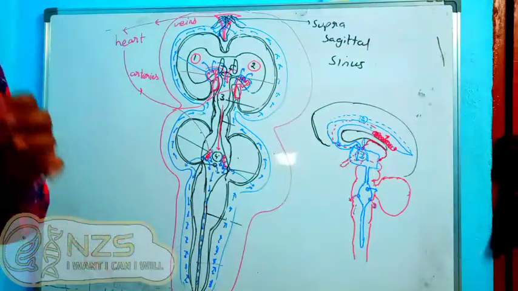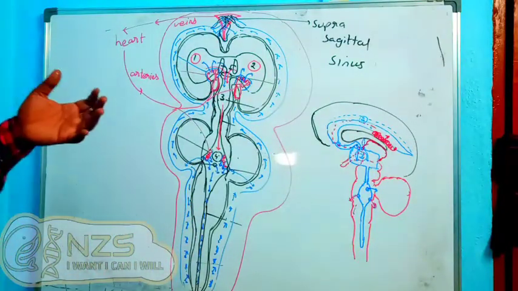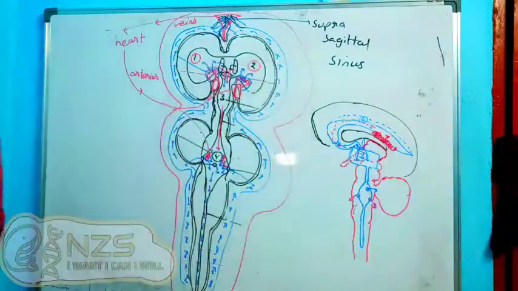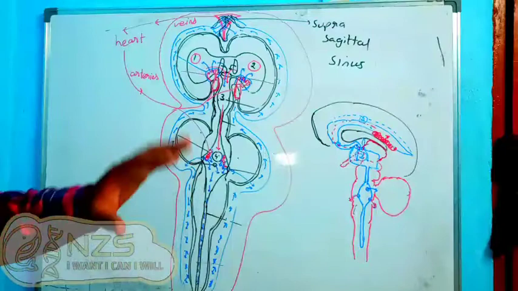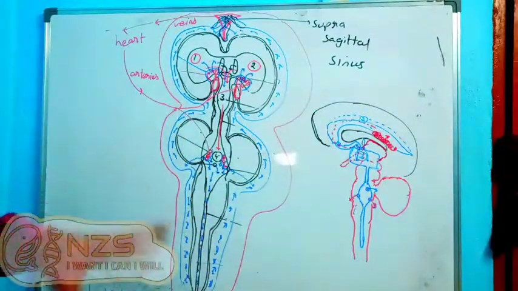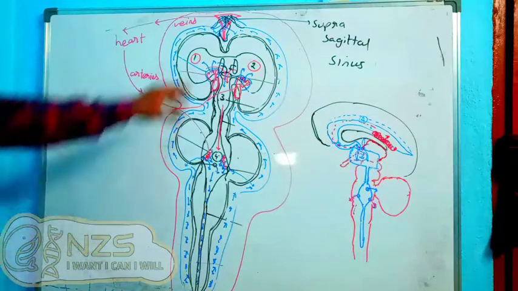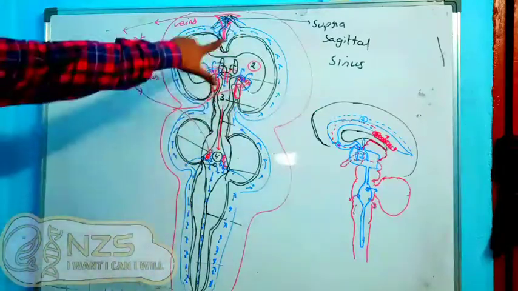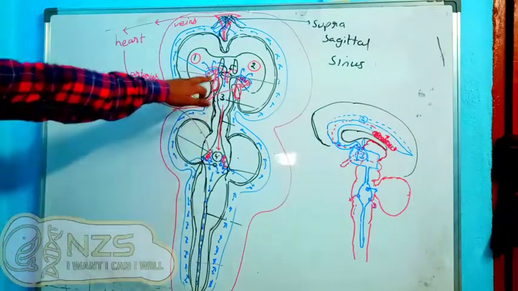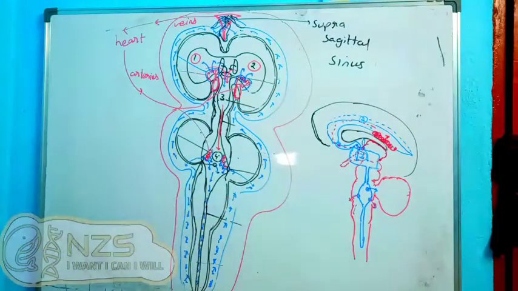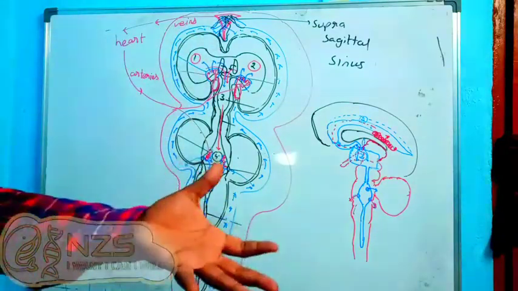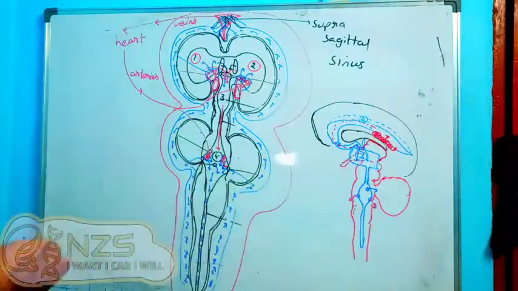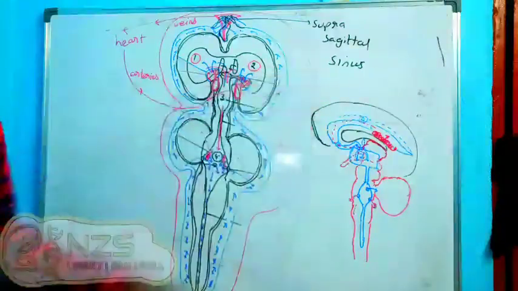Simple thing. CSF is just a nutrient carrier, so nutrients should be used by it and the waste should go back to the heart. So that is what is happening here. It is the same as other body parts, but here the fluid will stay for a longer time. The important thing is this drainage system should be perfect, because if it is affected, the pressure will increase in this region, which is very problematic. Not with the choroid plexus, because we have pumping pressure always, but the drainage system should be correct. That means the heart or the circulatory system should take away the blood as soon as possible from the brain or the central nervous system, so as to keep the flow normal.